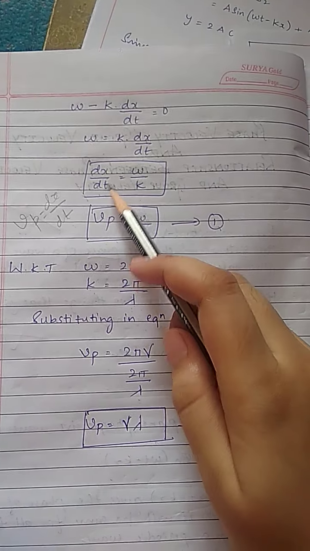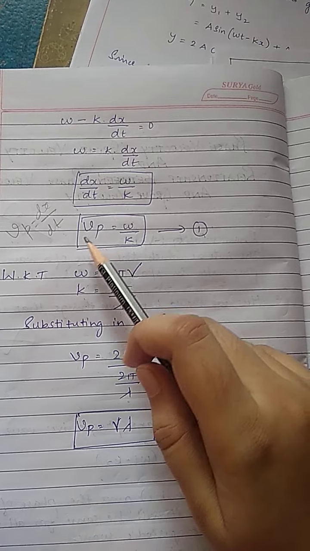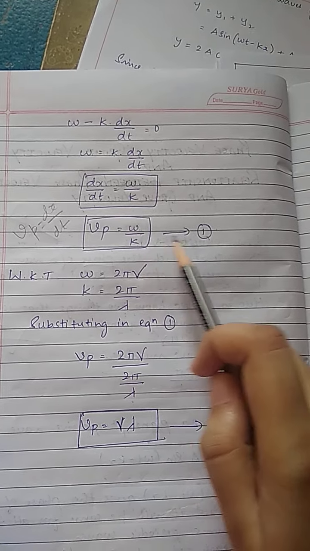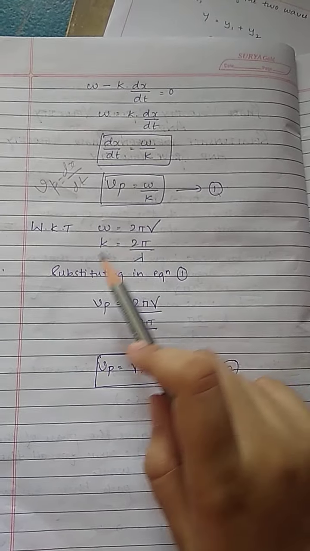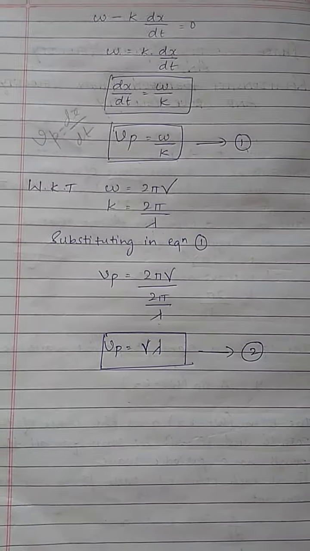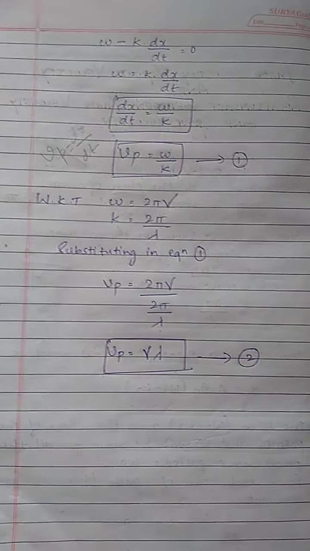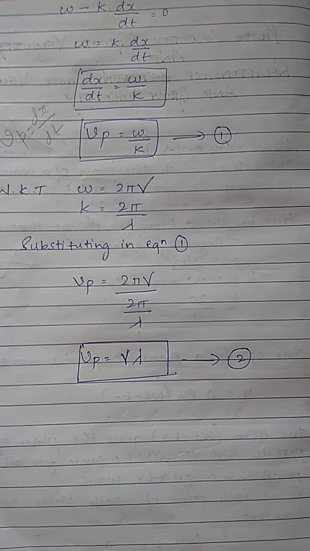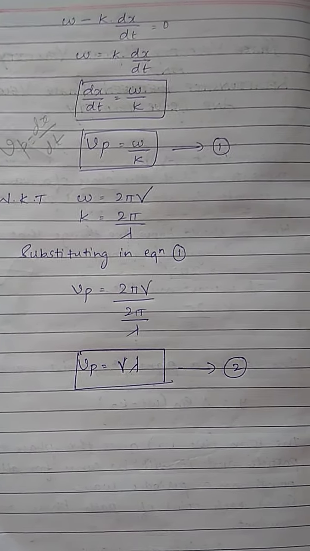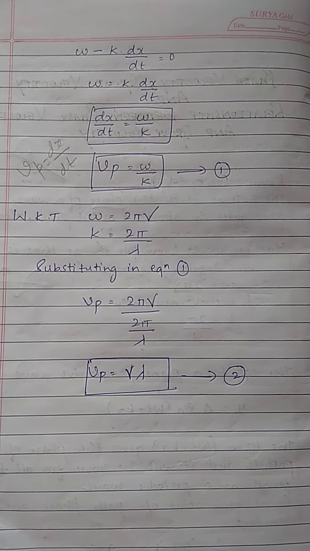We know that dx by dt is equal to Vp. So dx by dt is equal to omega by k, or Vp is equal to omega by k. This is equation number 1. And we know that omega is equal to 2 pi nu, k is equal to 2 pi by lambda. Substituting the values of omega and k in Vp is equal to omega by k, we get Vp equal to 2 pi nu divided by 2 pi by lambda, that is Vp is equal to nu into lambda. We have two expressions for phase velocity, that is omega by k and nu into lambda.